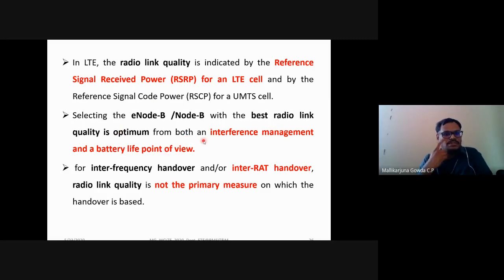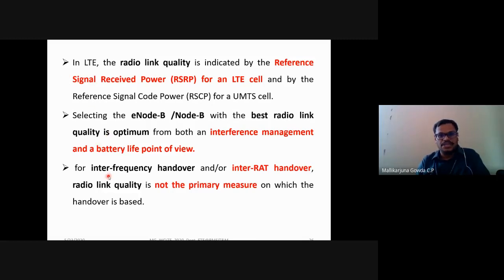If the user equipment selects a base station which is weak in signal strength, it has to emit more power, so the life of the battery will go down early. If it selects a base station with high signal strength, it can use less power, and then the battery life of the user equipment is improved. So that is all about intra-frequency handover.